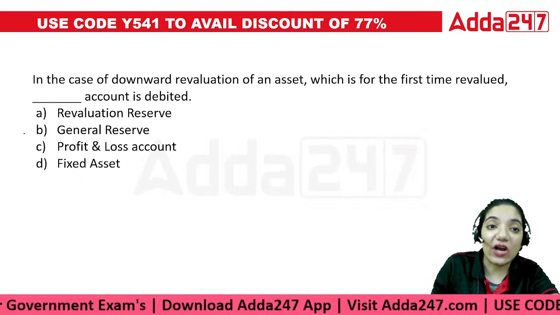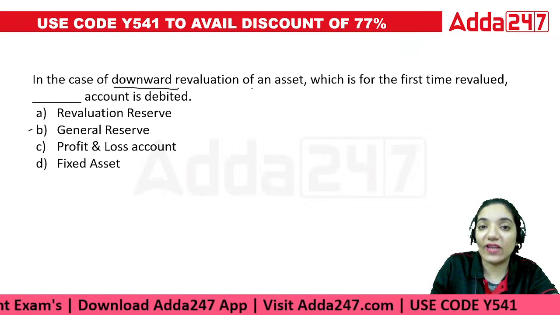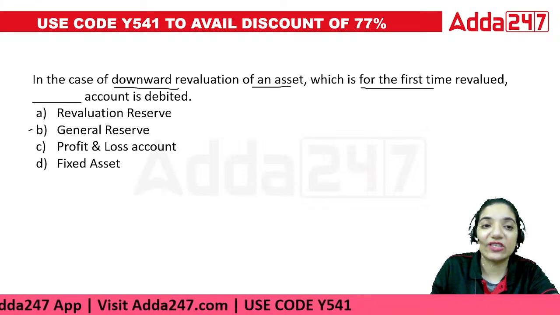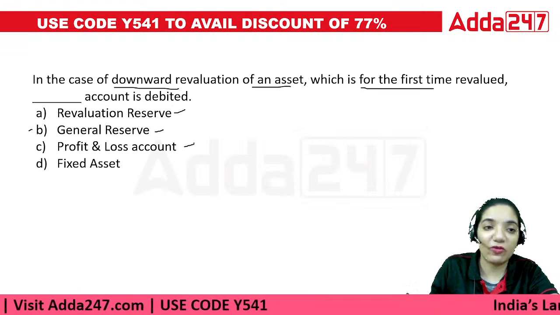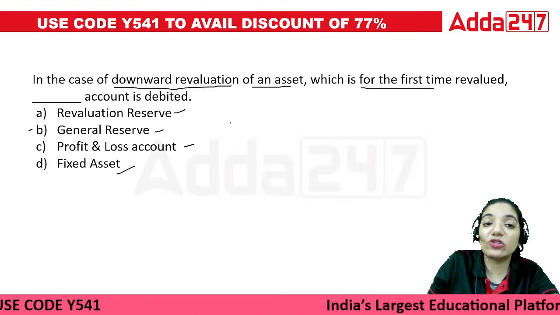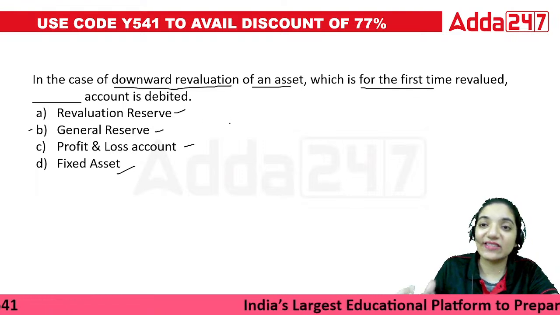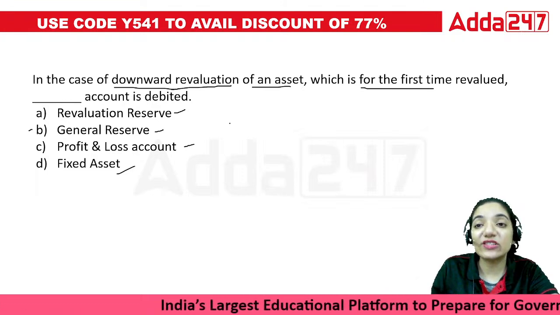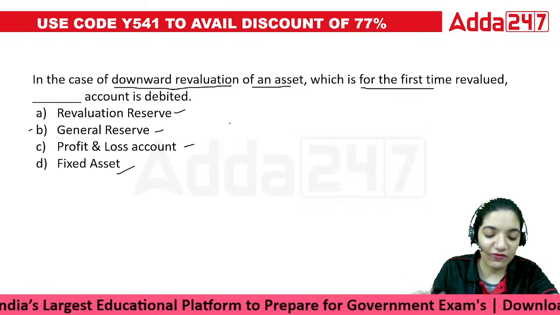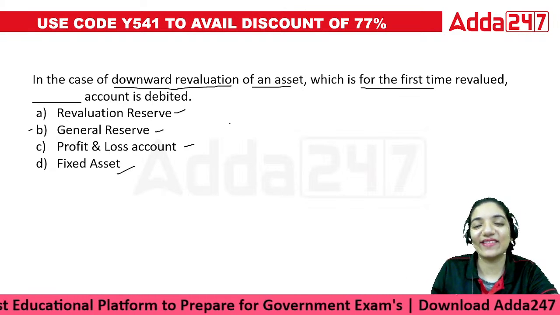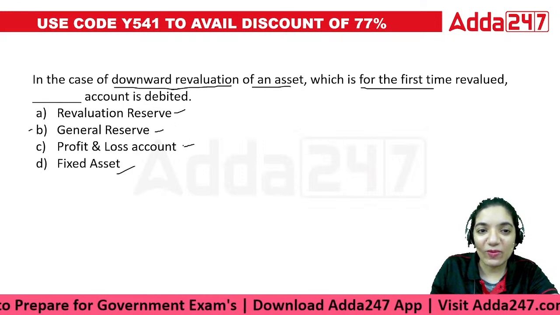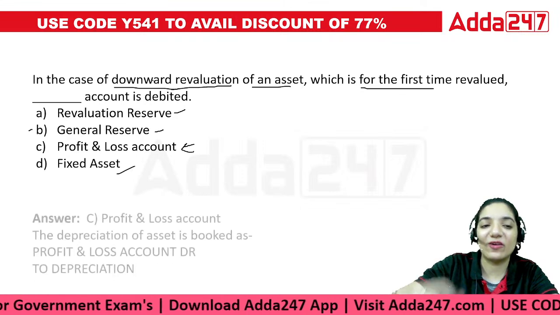In case of a downward revaluation of an asset, which is for the first time revalued, dash account is debited. Revaluation reserve, general reserve, profit and loss account, or fixed asset. When we talk about the downward revaluation, that means the value of the asset is declining. So, which is for the first time revalued, dash account is debited. After the revaluation, when there's a fall, what do you do with that fall? If there's a fall, what we do here is we put it in the P&L account, right?